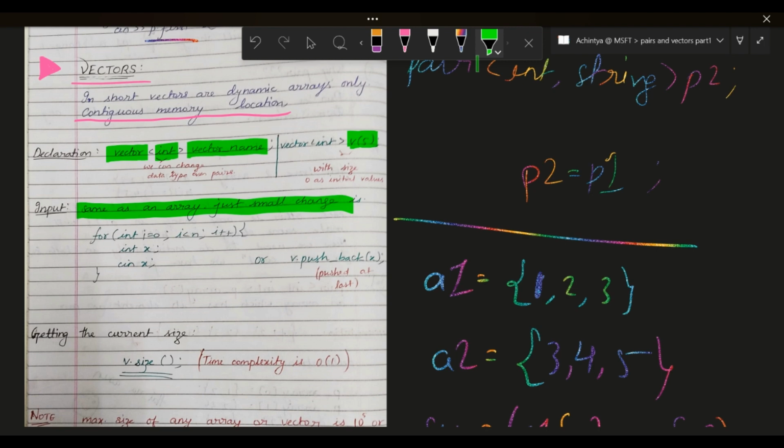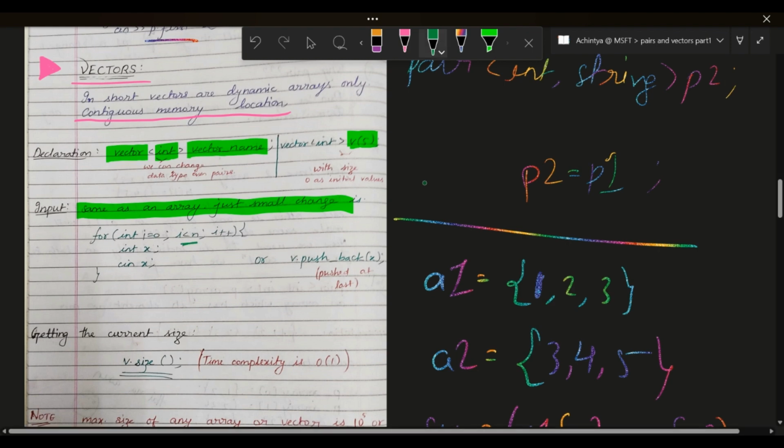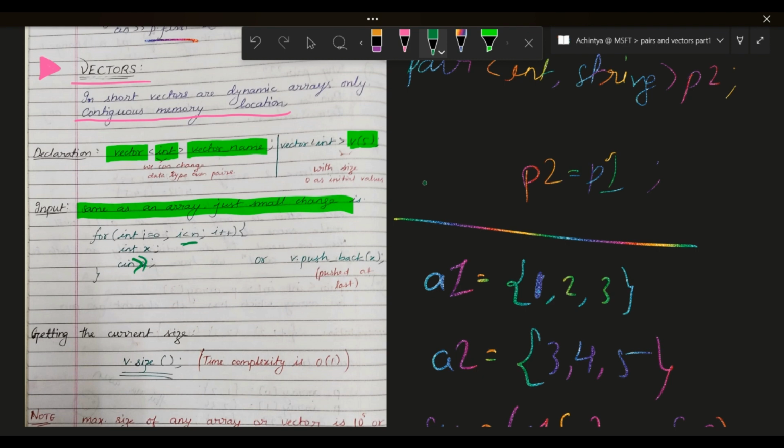Unless you have the size n, int x, where x is an integer that will go inside the vector. cin x, sorry, I forgot to put this. Similarly, you can perform this in a vector also. And one more thing, you have an option of doing this also: the dot push_back function.